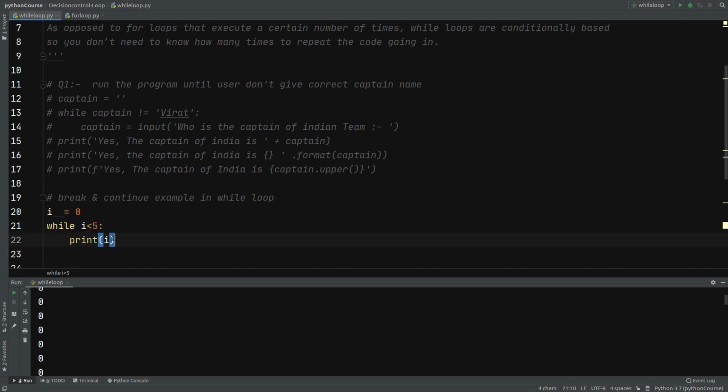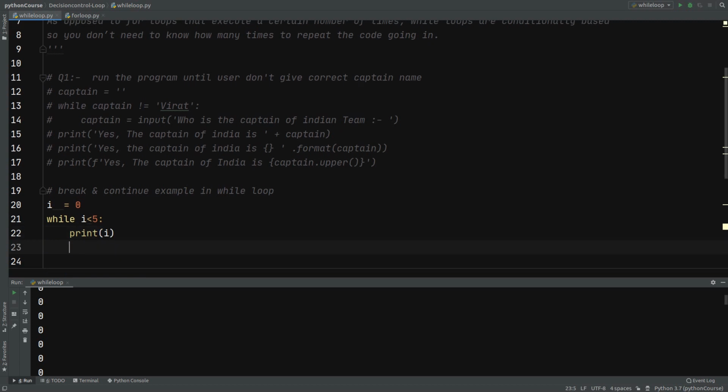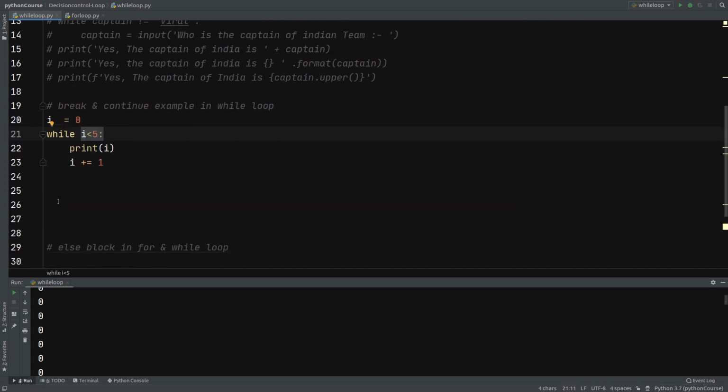I have closed it. So this condition should become false. When will it be false? When we increase the value of i to more than 5. So for that we have to increment it explicitly, i plus equals to 1. So what will happen, it will print 0, and then i will be incremented to 1. It will check 1 less than 5, yes, true, again 1 will be printed. Similarly it will keep going on till 4 is printed. Now i will be incremented as 4 plus 1, 5. Now if we check the condition, 5 is less than 5, it will become false and will come out of the loop.